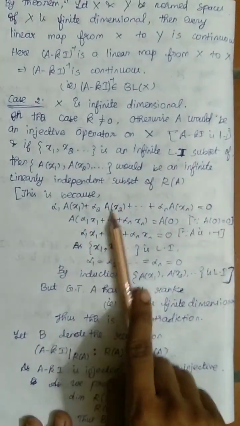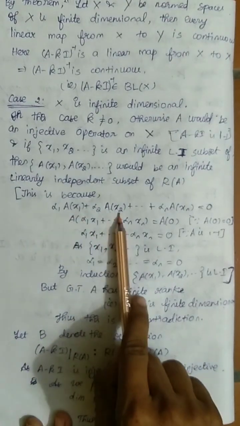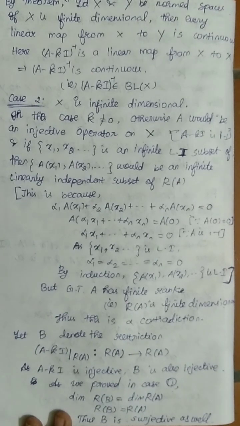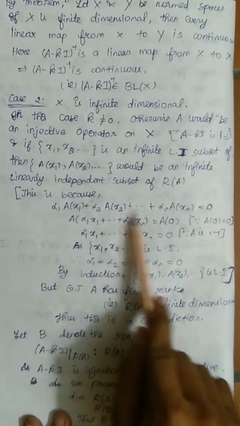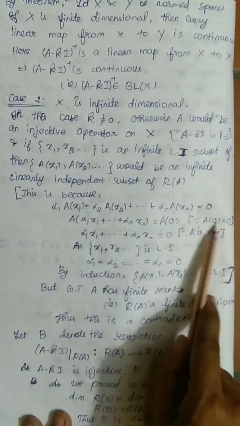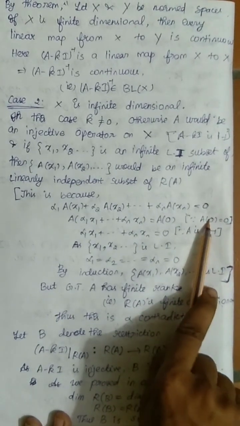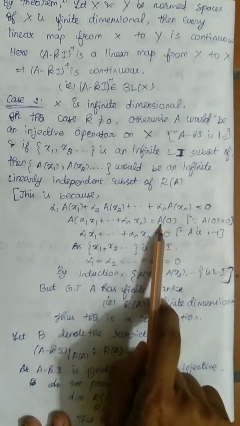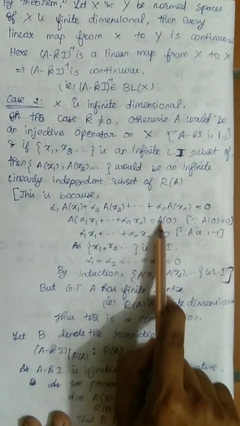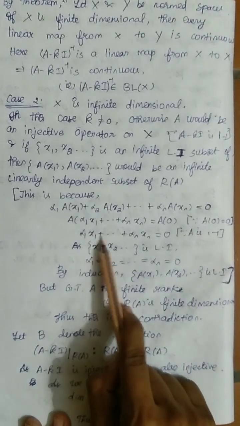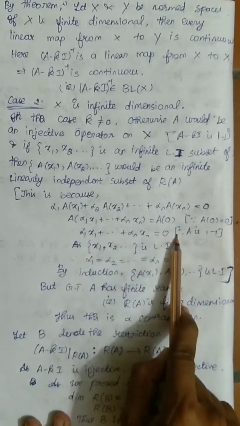Why is this true? Because if I take alpha 1 A of x1 plus alpha 2 A of x2, etc., plus alpha n A of xn equal to 0, since A is linear, I can write it like this. And as A is a linear transformation, it maps the 0 element of the domain to the 0 element of the codomain, so I can put A of 0 here. And since A is one-one, I can write alpha 1 x1 plus ... plus alpha n xn equal to 0.